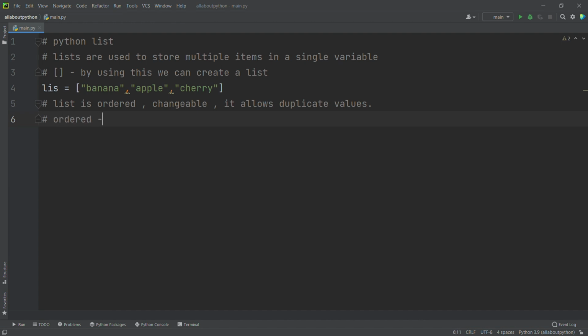What's the meaning of ordered here? See, I said ordered, right? So what's the meaning of ordered? Here it starts from index 0. Every data item is going to have a specific index. Okay, that is the meaning of ordered. It starts from 0 and always goes up, depending on how many values we have, until the end of that list.